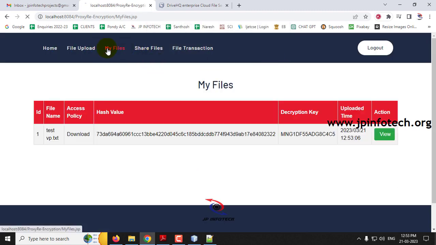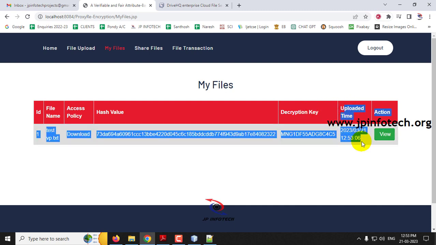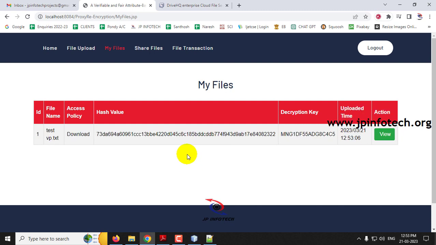So now if you go to the my files option, you can see the details of the ID, the file name, the access policy, the hash value generated for it, the decryption key, and the uploaded date and time of it. So it is made sure that the file has been uploaded now locally.